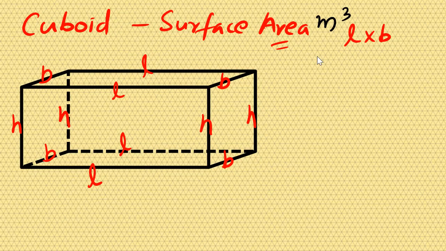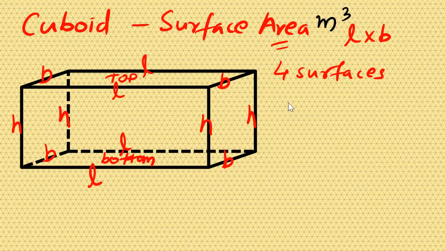If I just leave the top and bottom of this cuboid, this is top, this is bottom, I left both. Then how many surfaces are remaining? There are 4 surfaces. Total is 6. I left top and bottom. And what is the peculiarity of the 4 surfaces? In that, 2 surfaces are same.